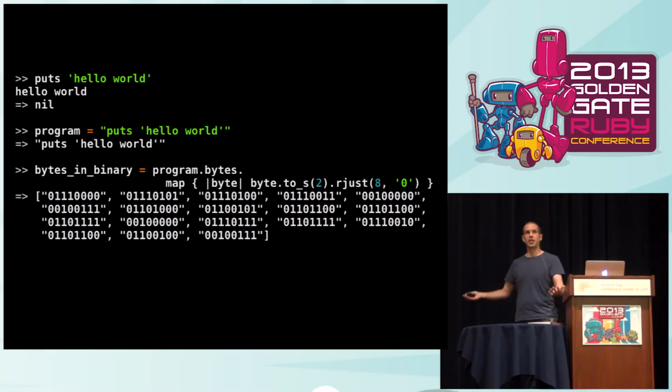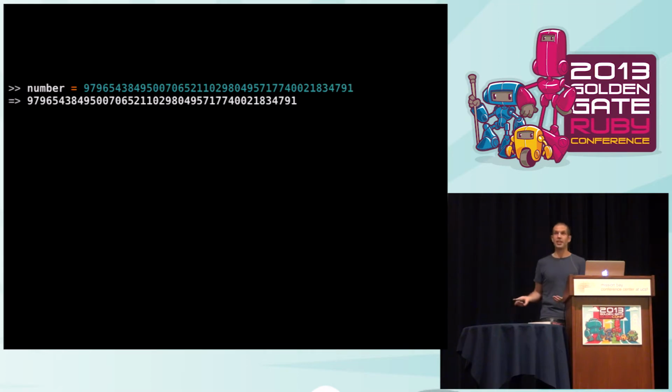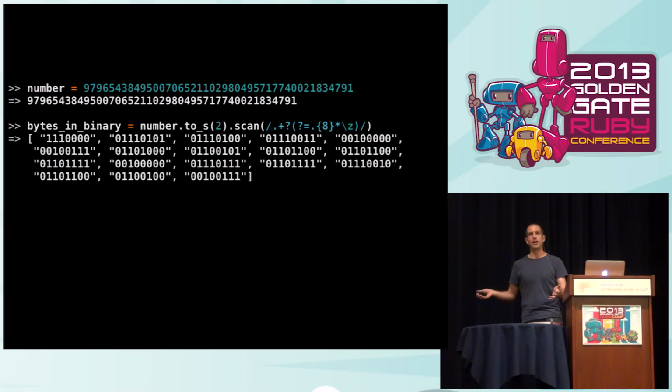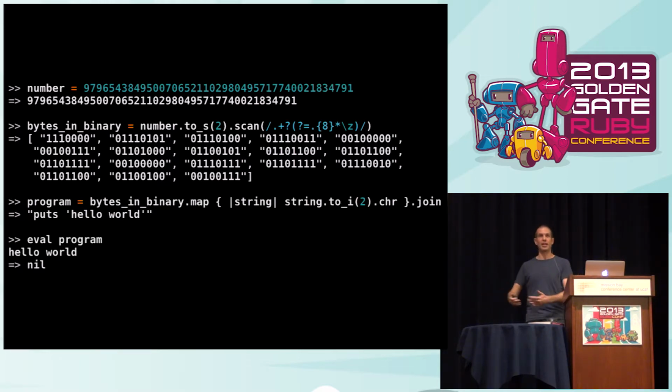This is essentially just a giant binary number. I could just turn that giant binary number into a giant decimal number. So, in some sense, the hello world program in Ruby is like Ruby program number 979654 and so on, right? And that's not a reduction of the original program. That is the original program. I'm just showing it to you slightly differently. And if I gave you that number, then you could type that number in, and then you could break it apart into its component bytes, and you could turn those bytes into characters and concatenate them together, and then you could evaluate that string. And I have given you that program by giving you the number.